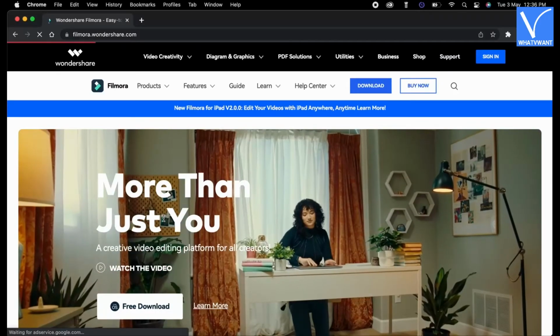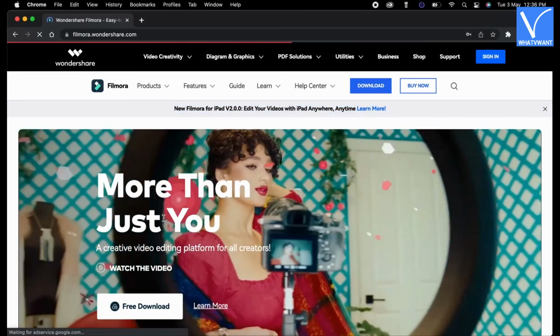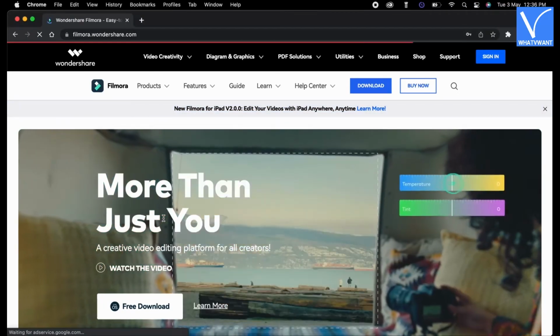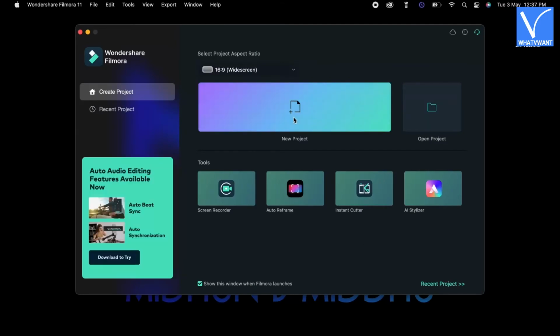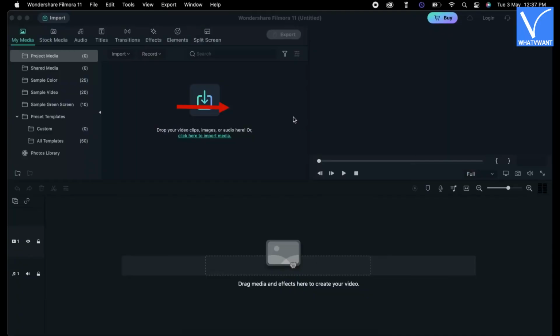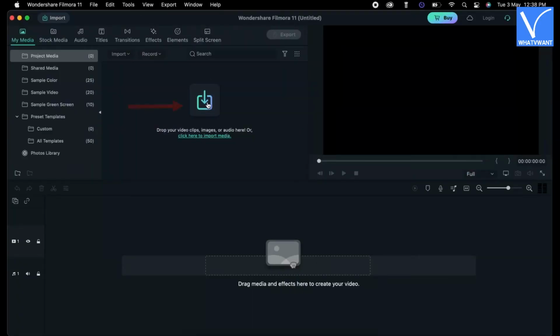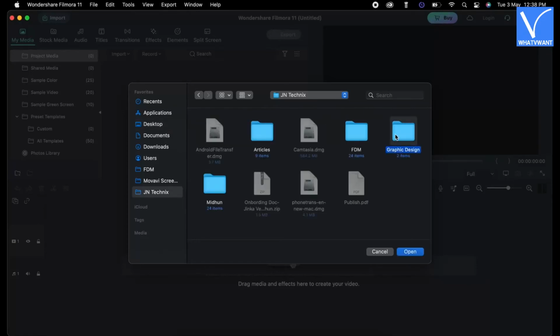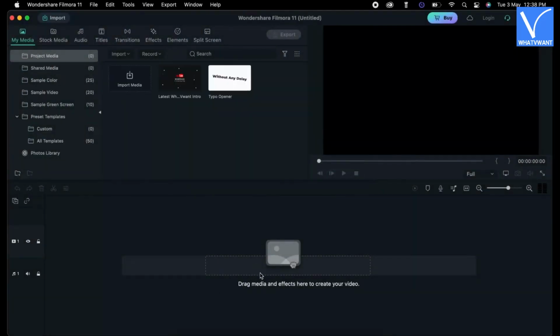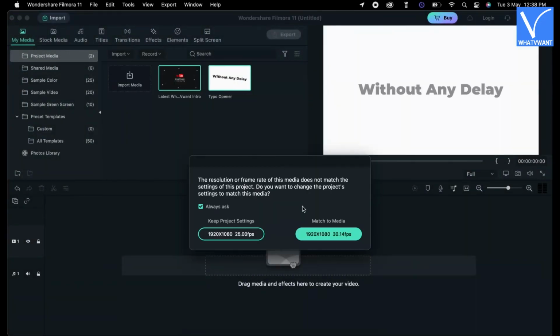Number 5. Filmora. Visit the official site of Filmora and download the latest version of application. Install and launch the application. On the Startup page, click on New Project, and it will take you to the editing workspace. Click on the Import option. A window will pop up. Using that window, import the media files. After importing, add them to the timeline.